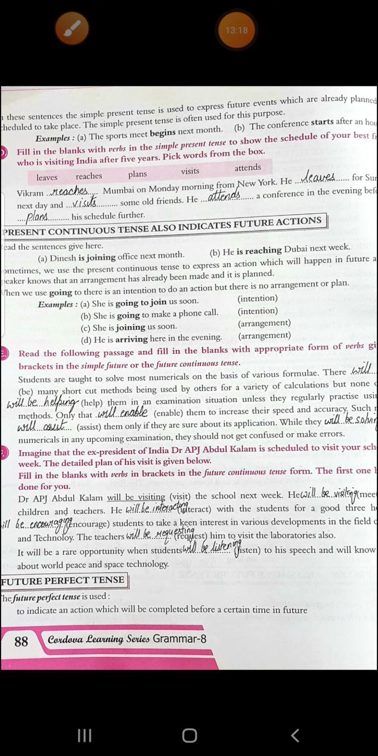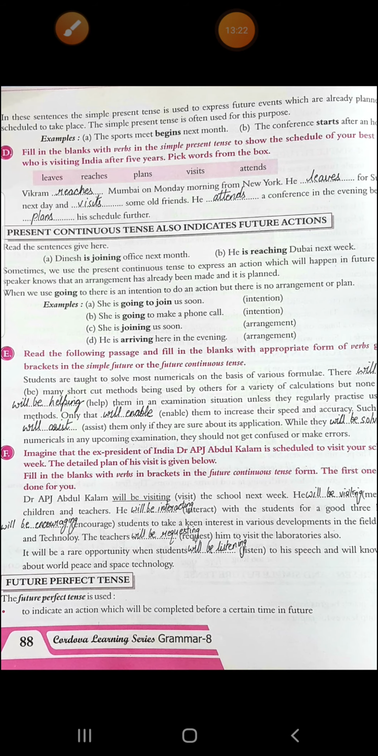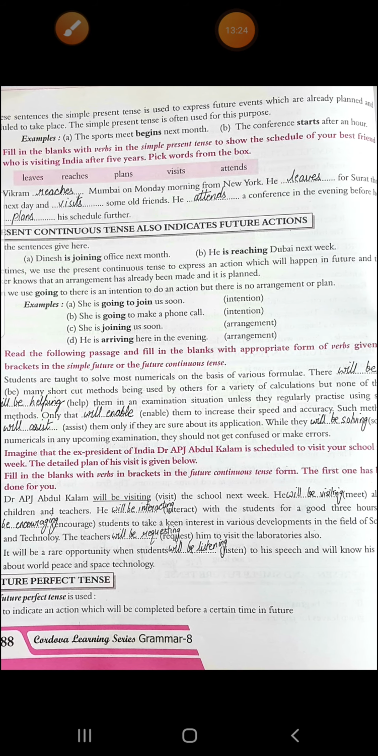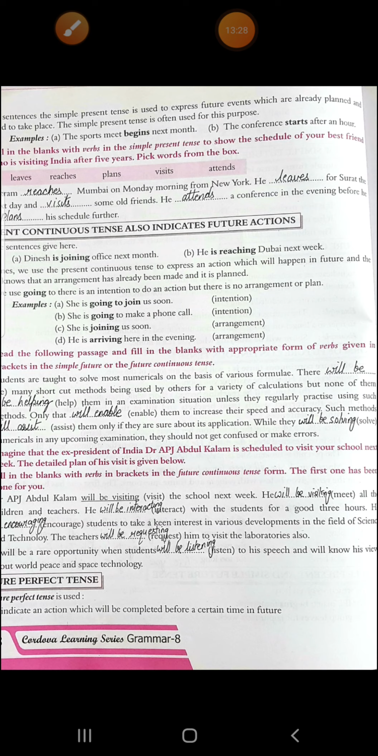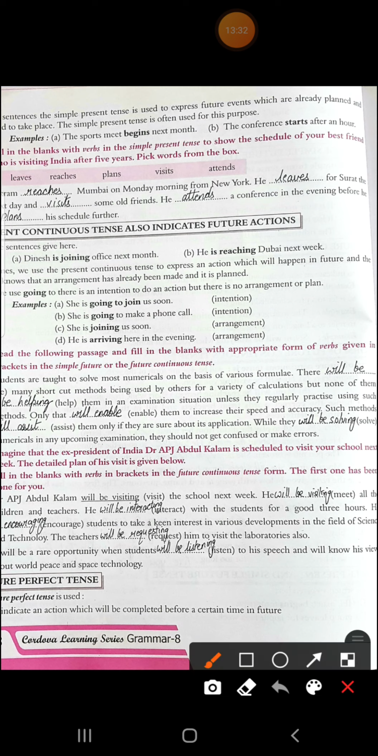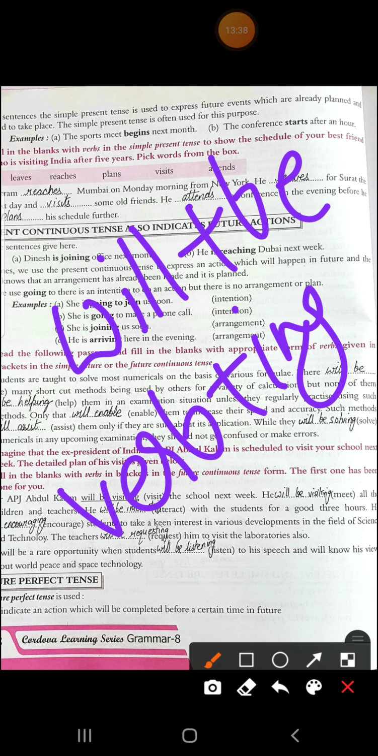Imagine that the ex-president of India, Dr. APJ Abdul Kalam, is scheduled to visit your school next week. The detailed plan of his visit is given below. Fill the blanks with future continuous tense. It's mentioned that you have to use only future continuous tense. And what is the form to write future continuous tense? Will plus be plus verb ing form.